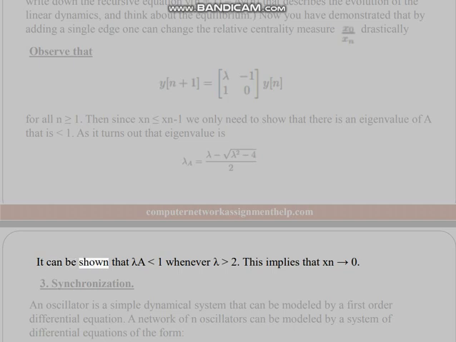It can be shown that lambda is not 1 whenever lambda is greater than 2. This implies that x_n goes to 0.